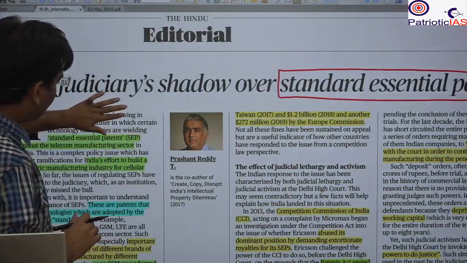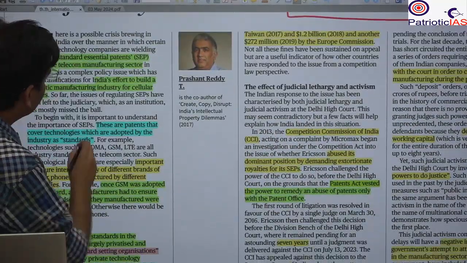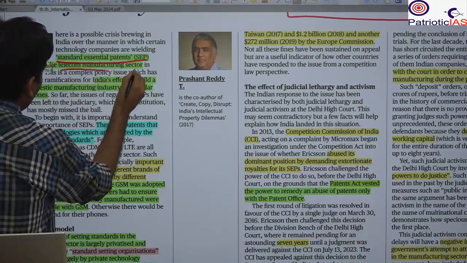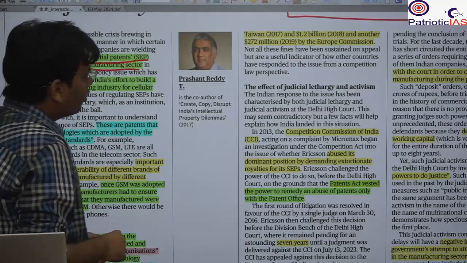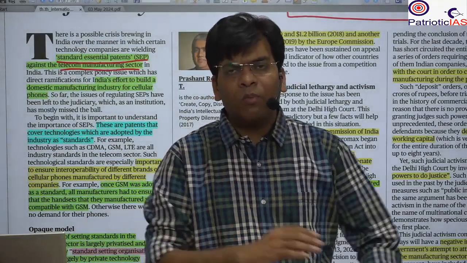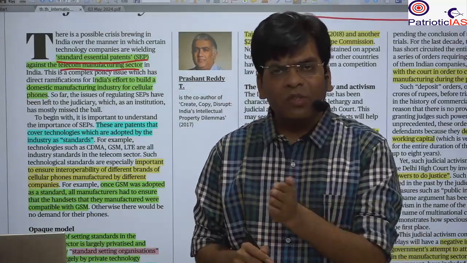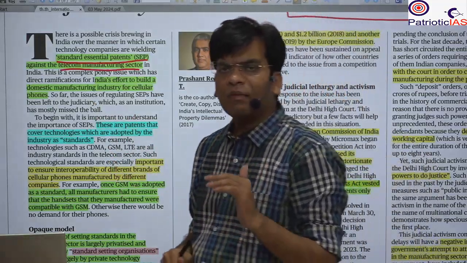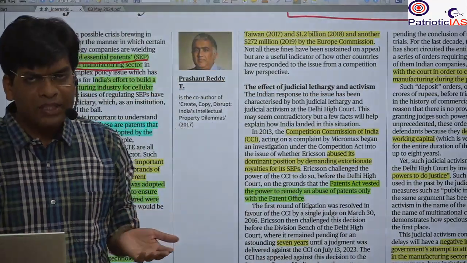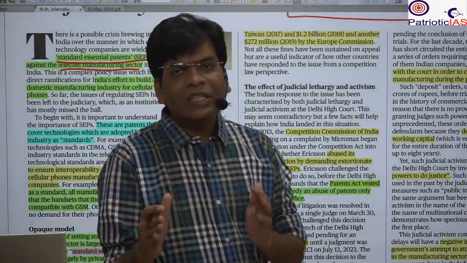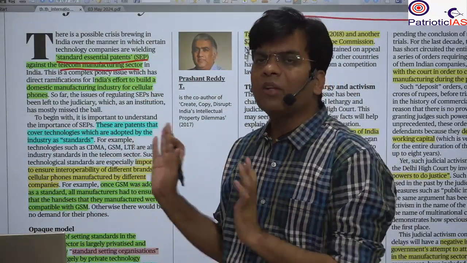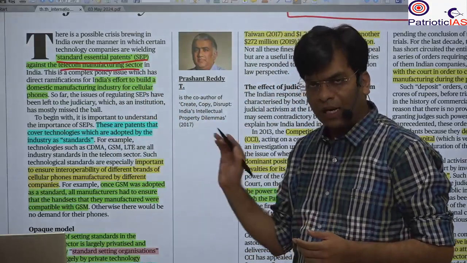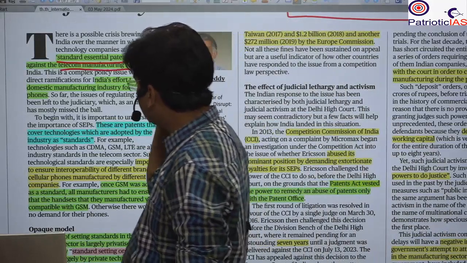Here you will see that there has been misuse of this standard essential patent by those who are dominating in the sector. For example, here it is given the telecom manufacturer sector. All the mobiles have GSM, 3G, 4G, that is a common standard. When the technology changes, all have to bring it; it is not that one uses some other technology and the other mobile companies operate in some other technology. Generally, they try to bring similarity so that interoperability is held, and this is known as the standard essential patent. I hope I am clear about that.